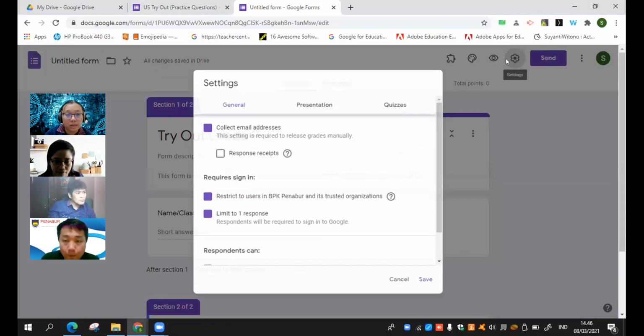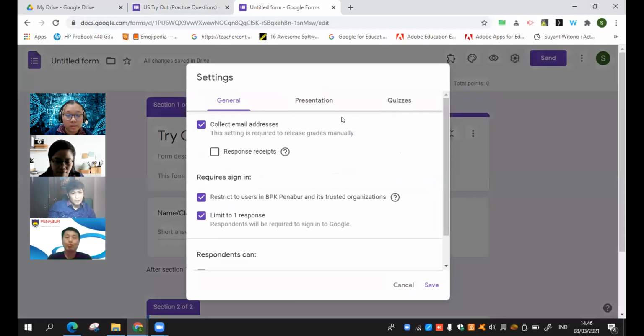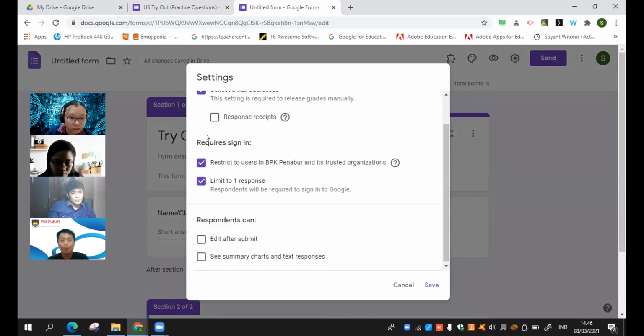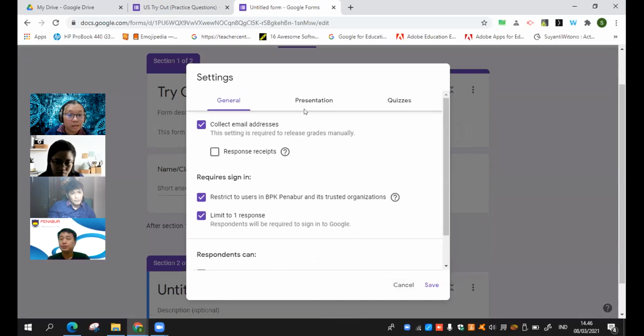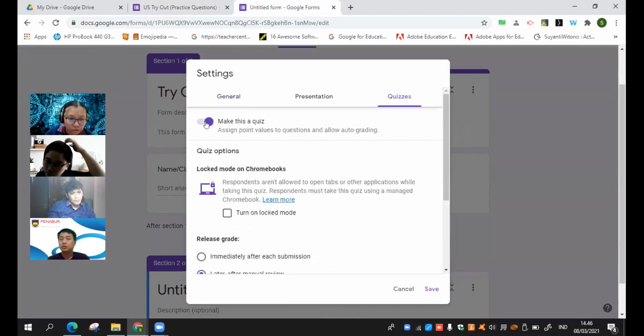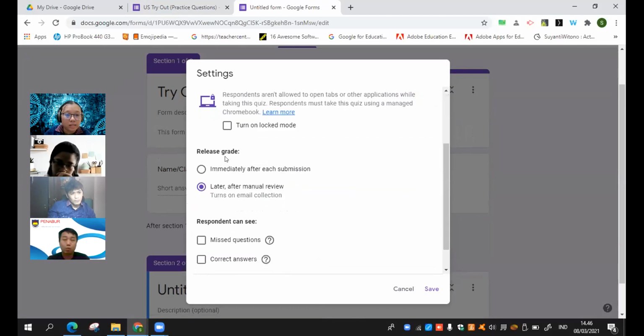For the setting, the one that I recommend is limit to one response, just tick this one. And then collecting email address is up to you, you want to do that or not. This edit after submit and see summary chart, do not tick it. So the student will not get the answer later on. Then the quiz here, don't forget to set the toggle to the quiz section. And then the release grade, just put it later after manual review.